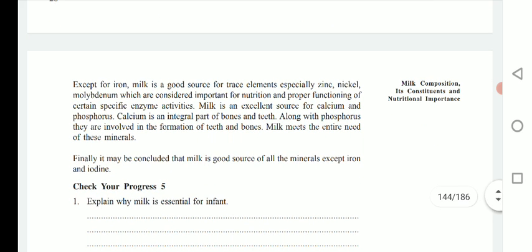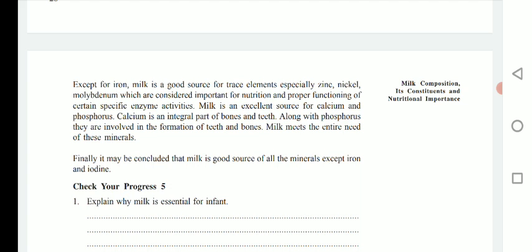Except for iron, milk is a good source of trace elements, especially zinc, nickel, and molybdenum, which are considered important for nutrition and proper functioning of certain specific enzyme activities. And milk is an excellent source of calcium as well as phosphorus. We know that calcium is an integral part of bone as well as teeth, and along with phosphorus they are involved in formation of teeth and bones, and they are essential components of nucleic acid structure. So milk meets the entire need of these minerals.